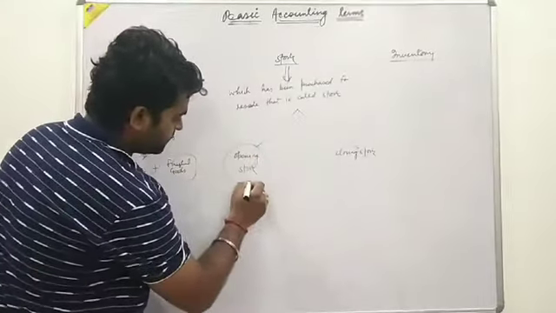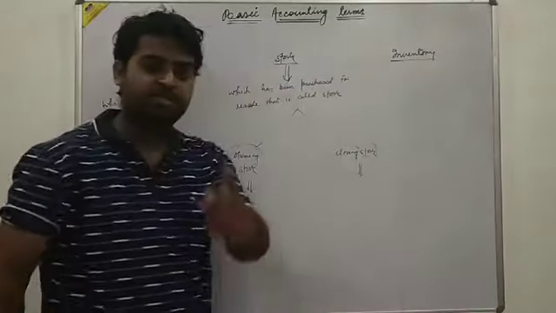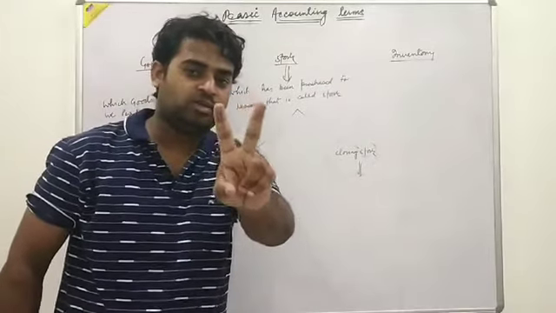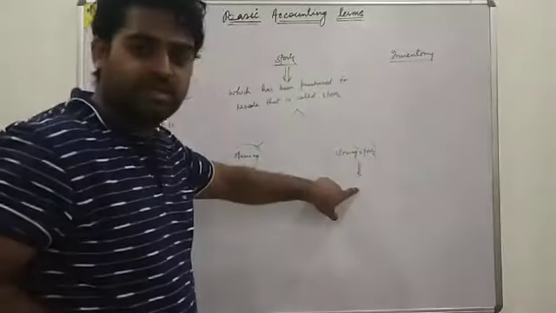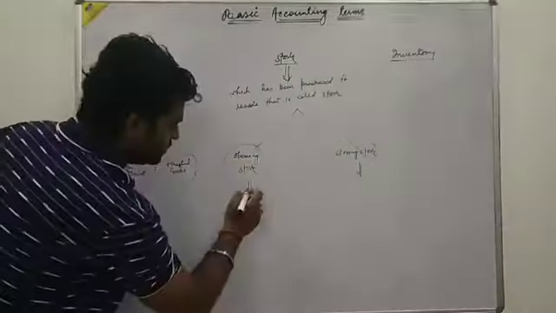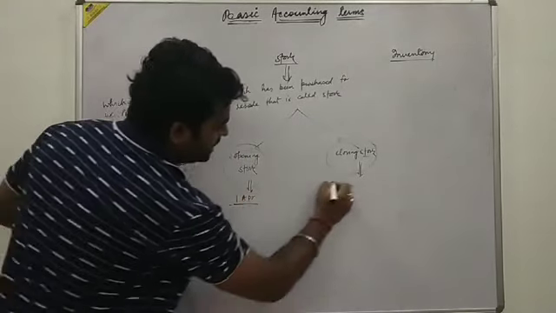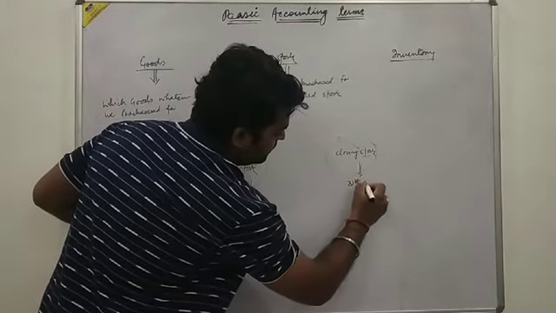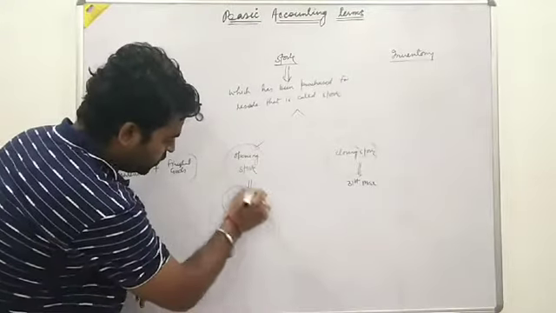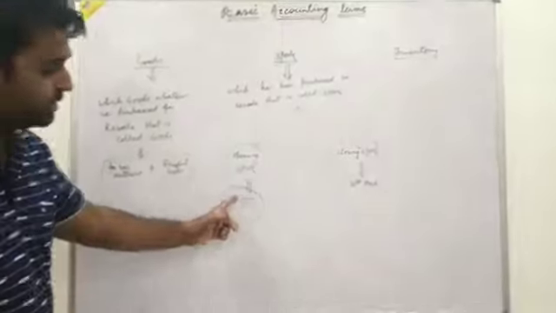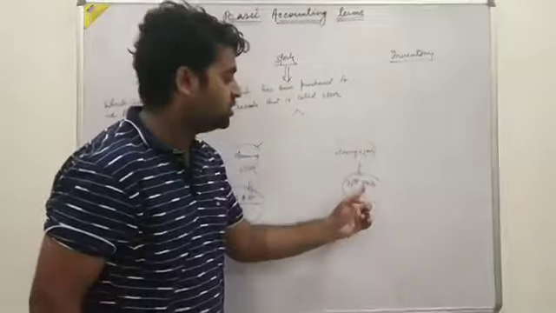Opening stock means, in business there are two dates. Which ones? One is the starting of the financial year and one is the closing of the financial year. Suppose the date of starting of the financial year is 1st April and the date of closing of the financial year is 31st March. So whatever stock we hold on this date, that is called opening stock, and whatever stock we hold on this date, that is called closing stock.